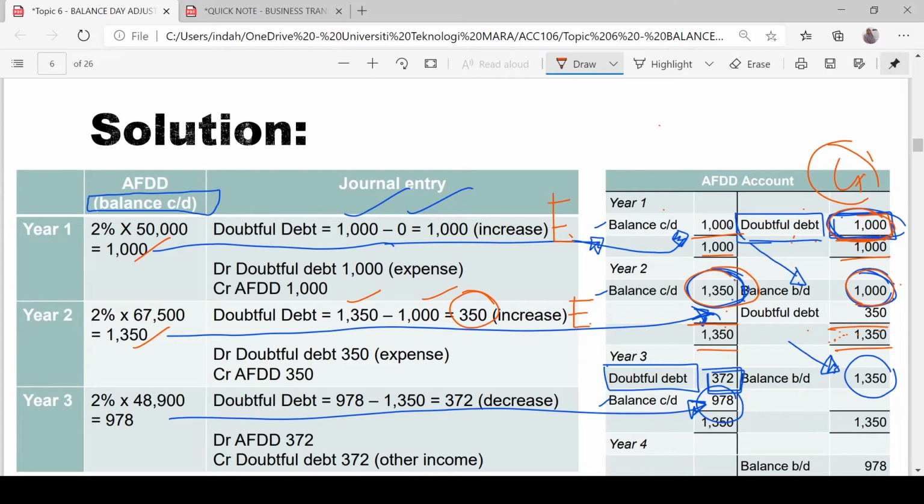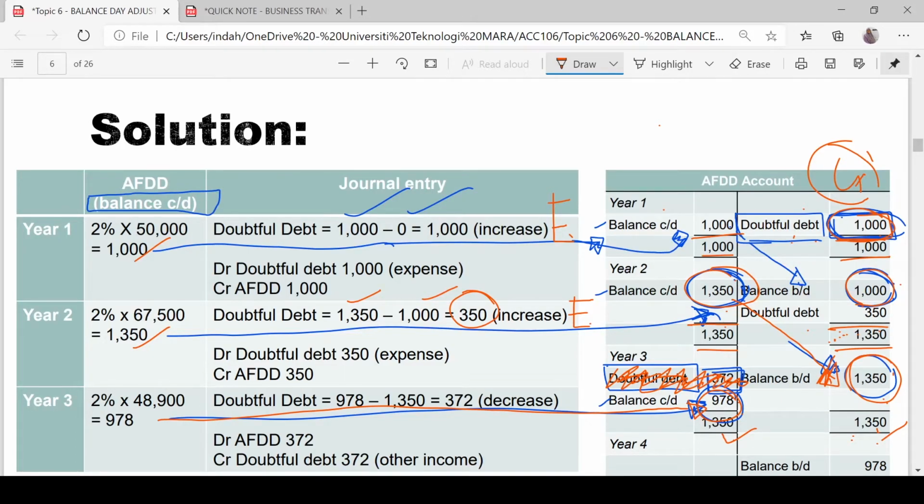So what happened in year 3? We bring balance CD to year 3 as balance BD, 1,350, and then you calculate for year 3, and the amount is 978. You put it here. When you balance the account, you choose the higher total. We have only opening and closing, so the higher total is 1,350. That is your total for debit and credit.